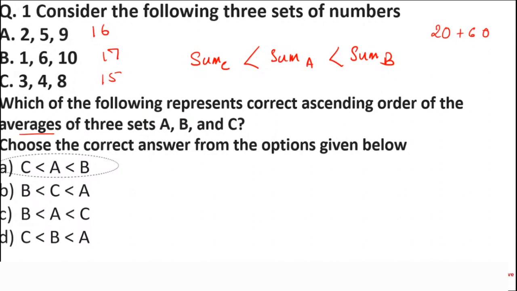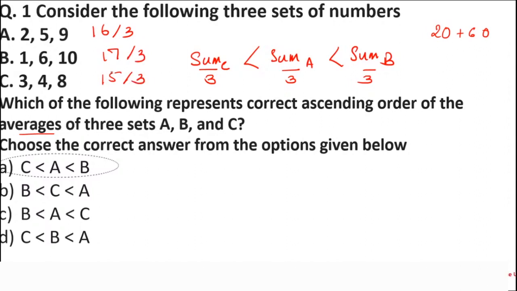There is definitely no need to find the average of these numbers, because you can just find the sum, as there are only three numbers. If you divide by 3, the numbers will still keep the same order. If you divide 15 by 3 it will be the lowest, then 16 by 3, and the highest will be 17. So there is no need to divide these numbers by 3. You can just look at these numbers.